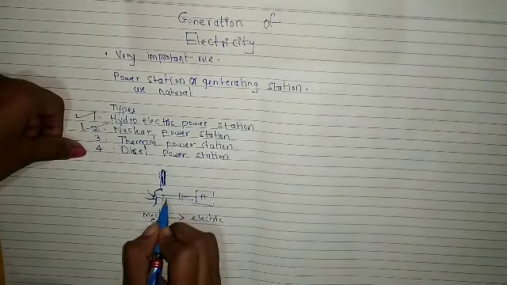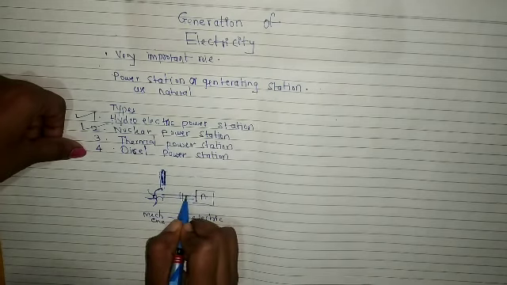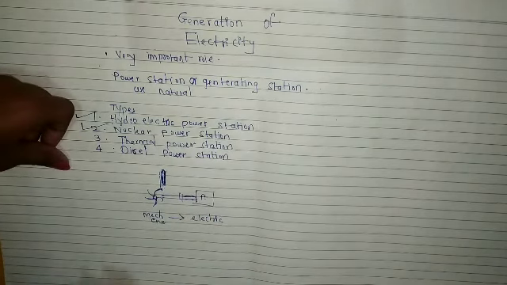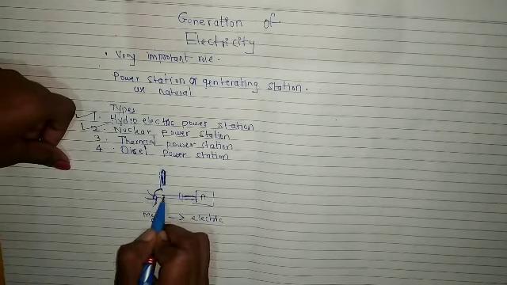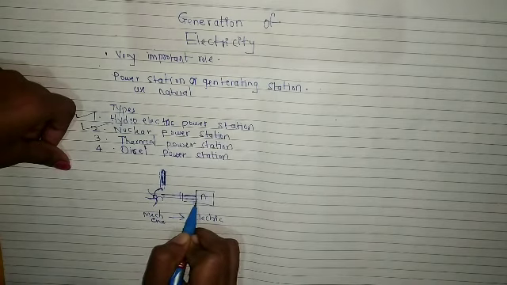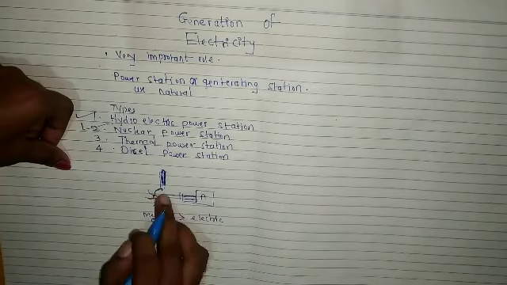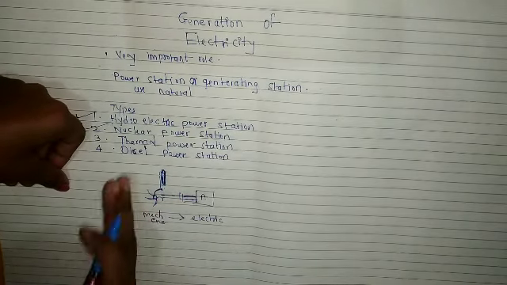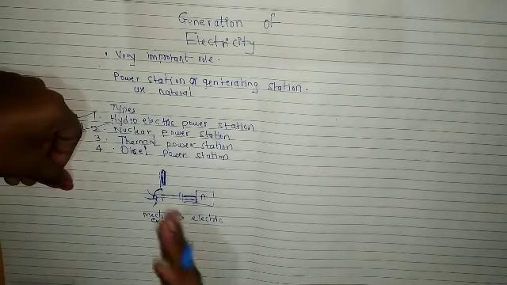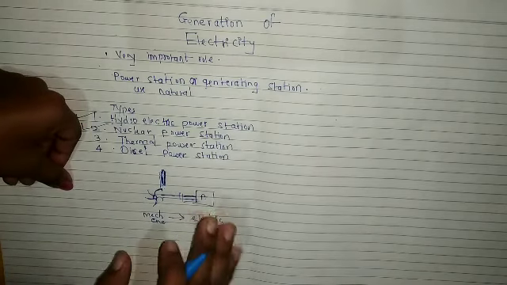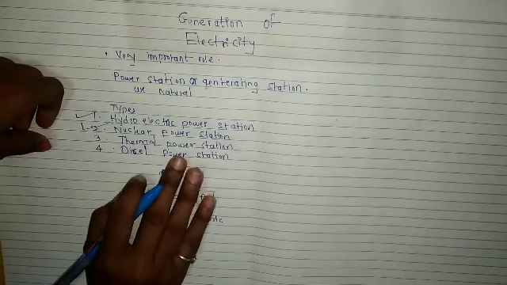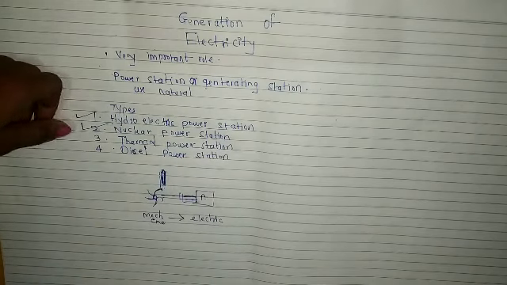Here is the shaft of the alternator, and this is the shaft of the turbine. So the shaft of the water turbine and the shaft of the alternator are connected. Whenever this rotates, this will also rotate, and due to this rotation, the mechanical energy is converted into electrical energy. Just remember this. Now we'll see the hydroelectric power station.